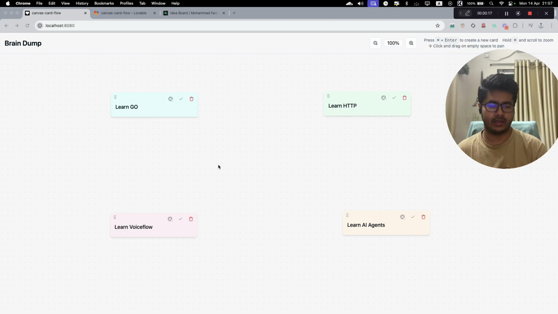So basically the idea of the app is just to create a brain dump space for me. As we go with our life, with our career, a lot of ideas come to our mind, but of course most of the time we can't take action on those ideas. But after a certain period of time goes away, you kind of forget those things, and at least that's the case for me.